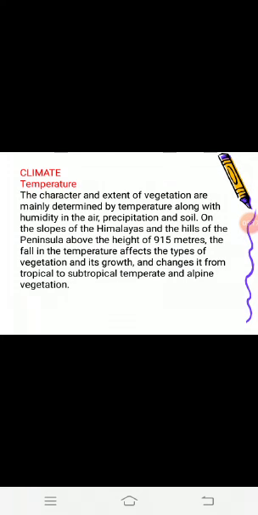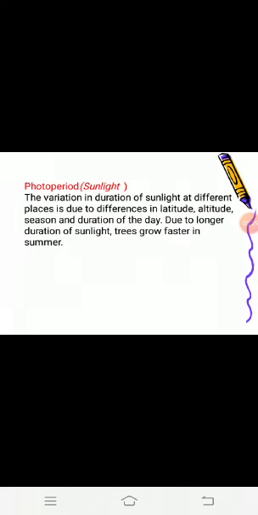As I have already told you, vegetation is affected by the humidity in the air, precipitation and the soil. We have already discussed this. The growth of vegetation is affected by sunlight too. As you know, plants prepare food on their own by the process of photosynthesis. They require water, air and sunlight. If plants get proper sunlight, they grow faster. This is the reason that in summer the growth of plants is faster than in winter.